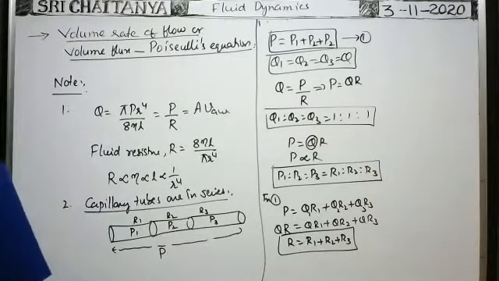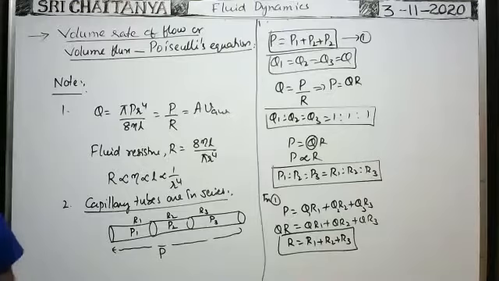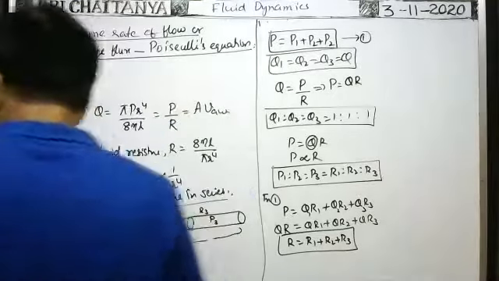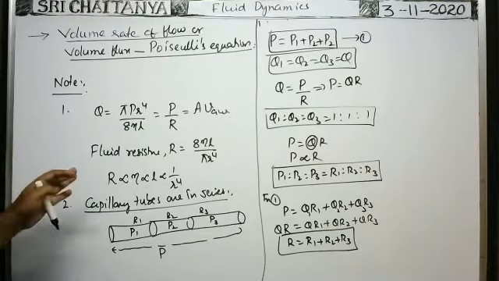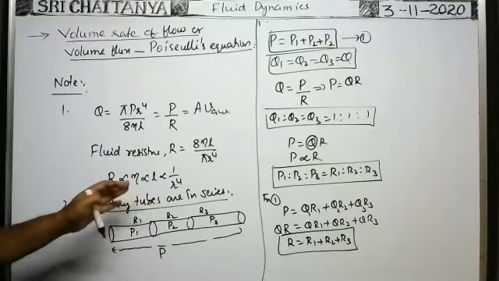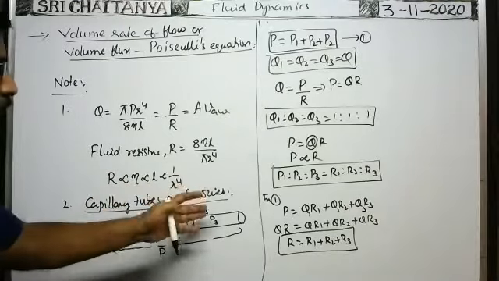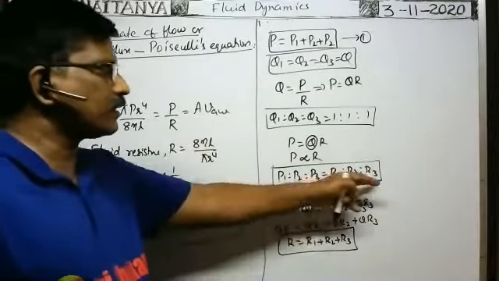Suppose the capillary tubes are connected in parallel. When capillary tubes are connected in series, the pressure differences across different capillary tubes are different. They are in the ratio of fluid resistances.